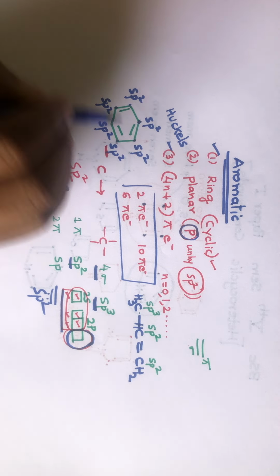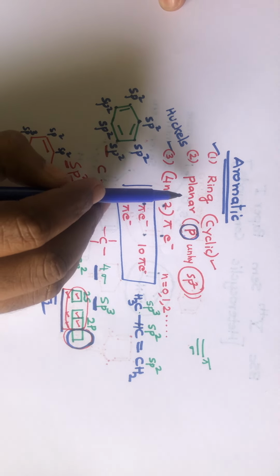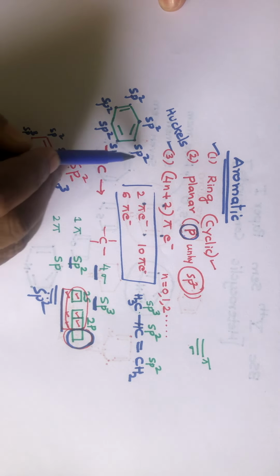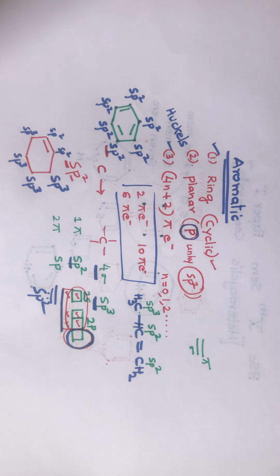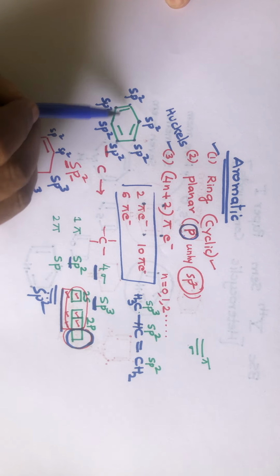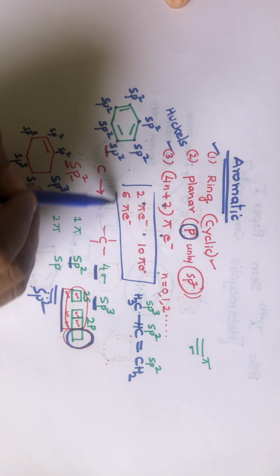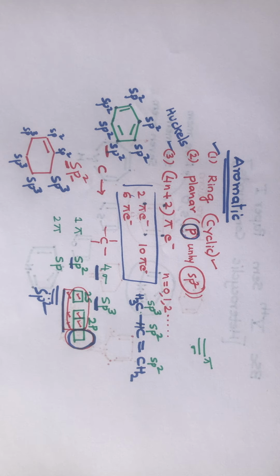Okay. So I will take an example of a benzene ring. Look at the benzene ring. So the benzene ring is cyclic. Yes, it is cyclic. Is it planar? Yes. All the carbon atoms are sp2 hybridized. That means each carbon atom has one unhybridized p orbital, which can be utilized during delocalization. Now, then 4n plus 2 pi electrons. So how many pi electrons do we have? 2, 4, 6. It has 6 pi electrons. That means it follows this rule also. That means benzene is aromatic. And if the molecule is aromatic, then those molecules will generally be extra stable.